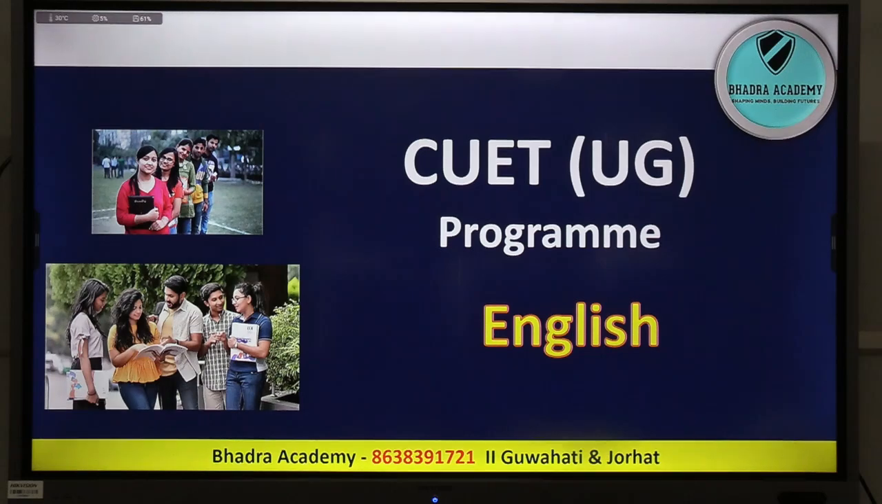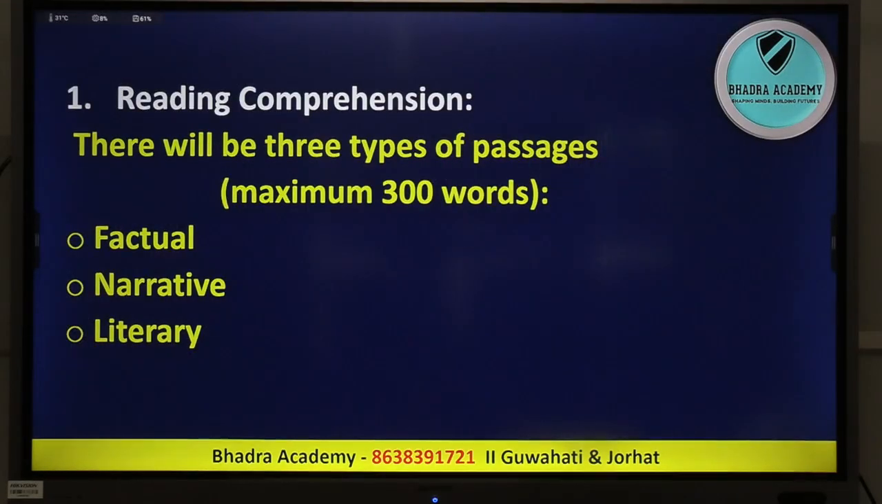तो इस इंग्लिश पेपर में आपका सिलेबस क्या है, what you have to study and how the questions are going to come. That is what I am going to discuss now. So if you see here, the first part of your syllabus says that you have reading comprehension. So there will be three types of passages, maximum 300 words. So the passages can be factual passages, या narrative passages, या literary passages. So there will be three passages from where you will get questions.